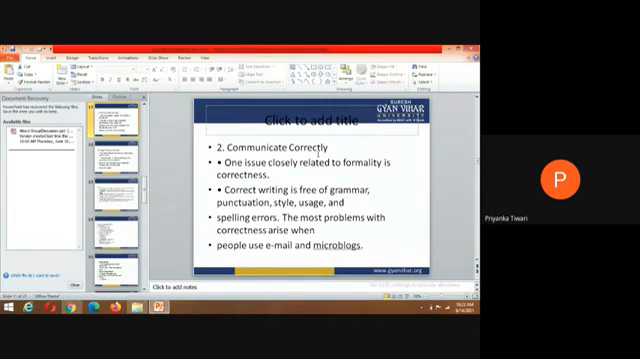So first of all, just communicate with them correctly. One issue closely related to formality is correctness. Correct writing is free of grammar, punctuation, style, usage, and spelling errors. Most problems with correctness arise when people use email and microblogs. So these are very, very important key points, students.